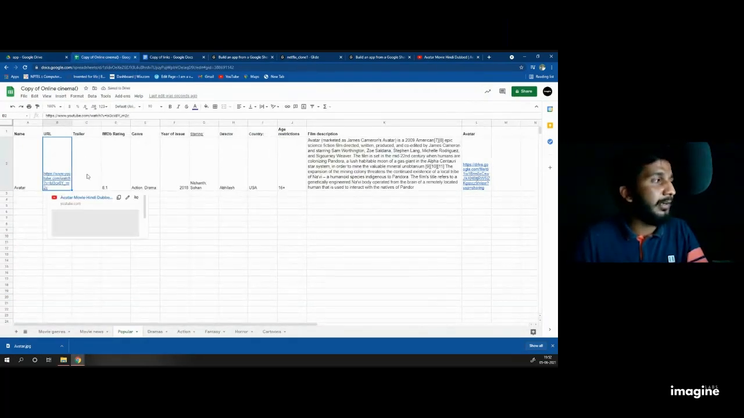It is not from the drive, then also it will work because it's a media player. YouTube is a media player.